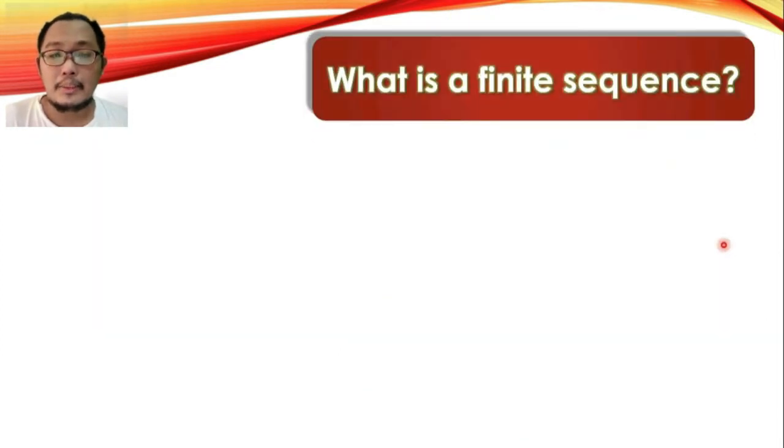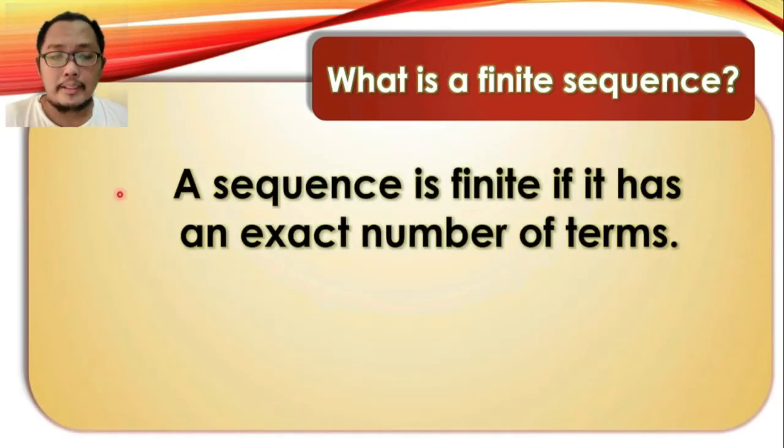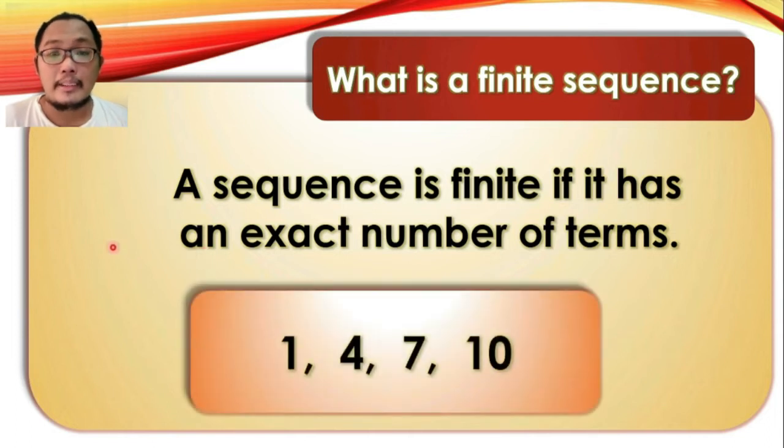And now let us consider the finite sequence. So what is a finite sequence? It is said to be a sequence for which it has an exact number of terms. So let me give you an example. So here, you will notice that we only have an exact number of 4 terms in this sequence. So this is said to be a finite sequence for that particular reason.